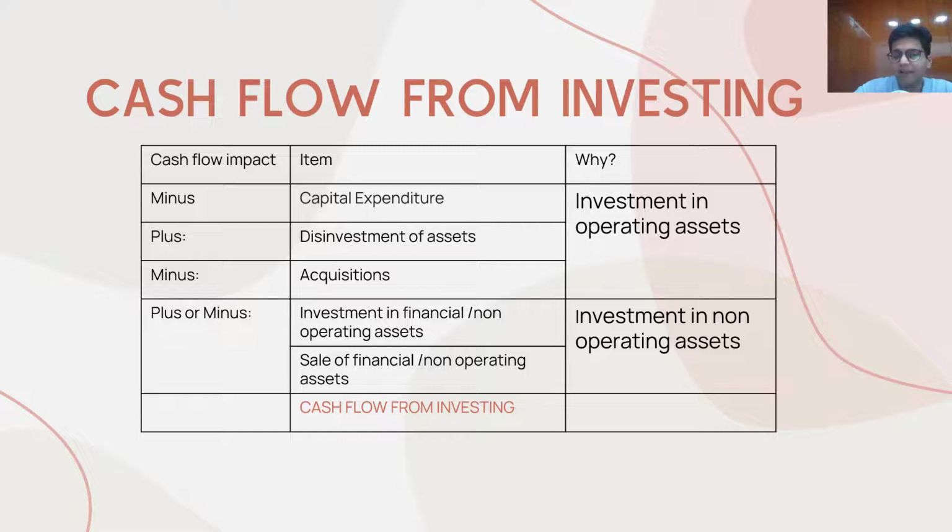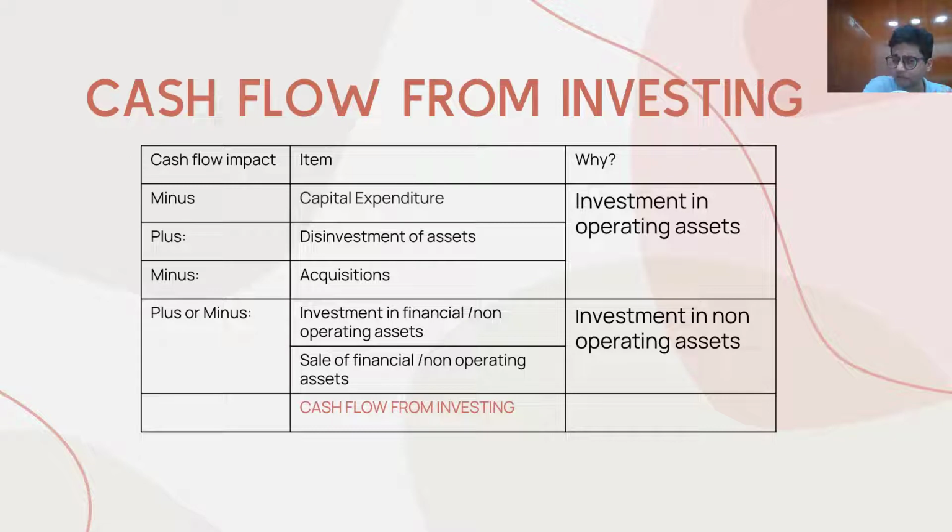Now we come to the second part, the cash flow from investing activities. When it comes to cash flows from investing activities, it is actually much simpler than operating activities. Why? We are basically talking about investing in only two types of assets: operating assets and non-operating assets. What are operating assets?